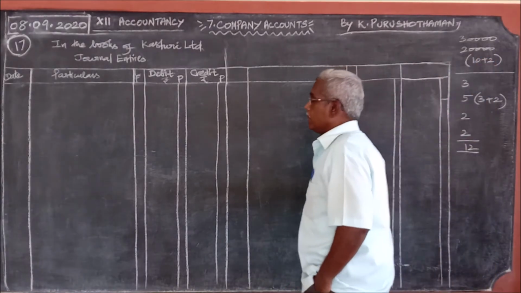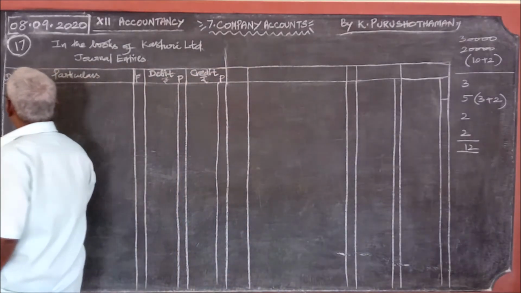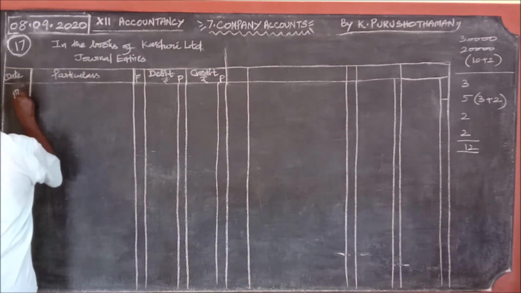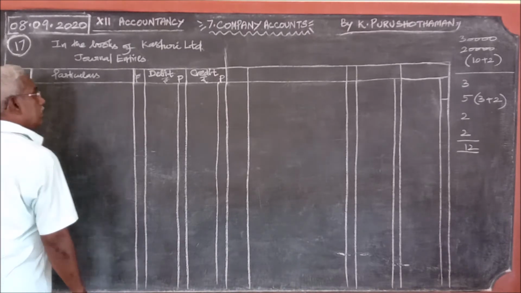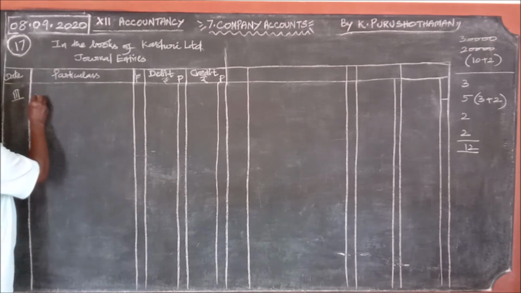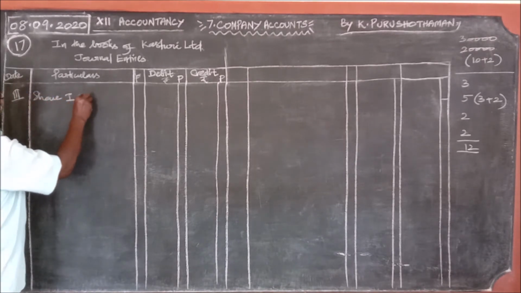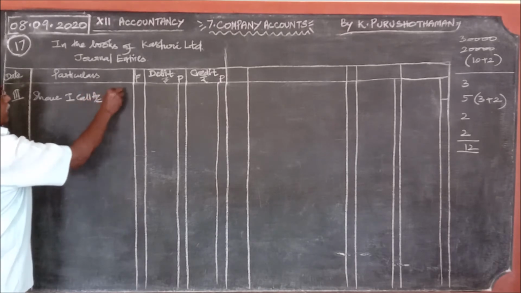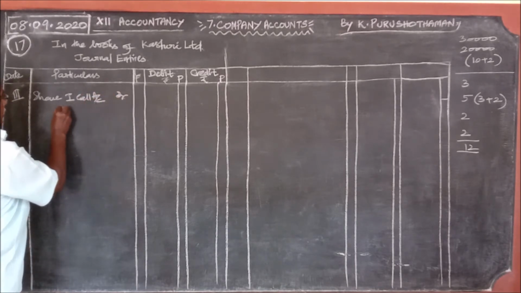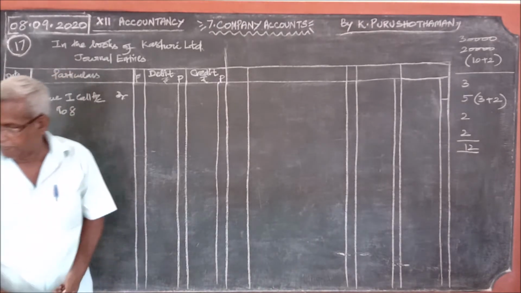Okay, we shall pass on those journal entries now. This is the third stage, the first call. So what should we write? Share first call account, debtor, to share capital account.